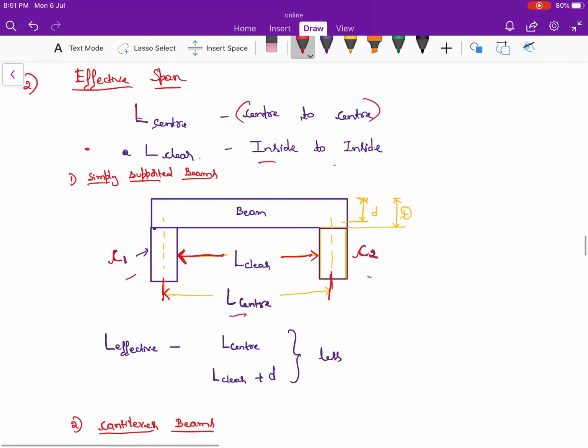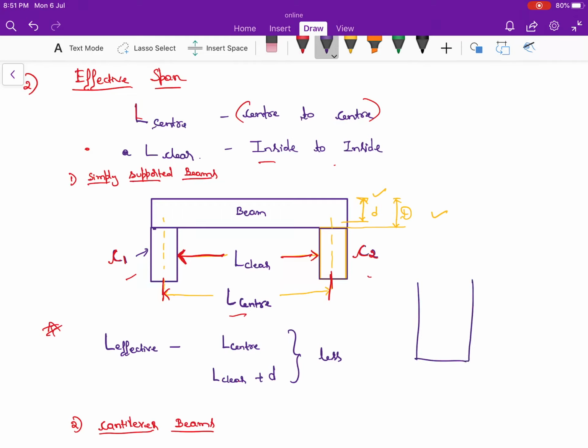In order to find the effective span of a beam, we need to make use of this equation, that is L effective is equal to either L center to center distance or L clear plus d. What is d? d is nothing but the effective depth. Don't get confused. I had already written it here. This is the effective depth, and this is the overall depth.